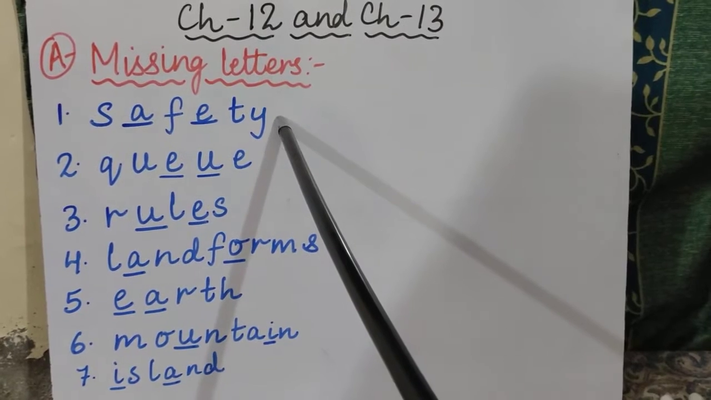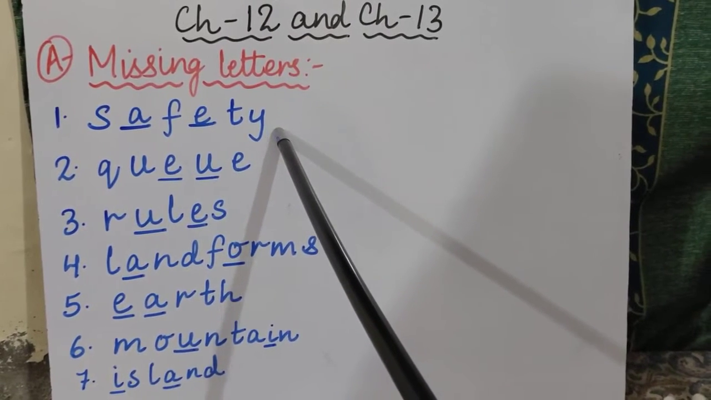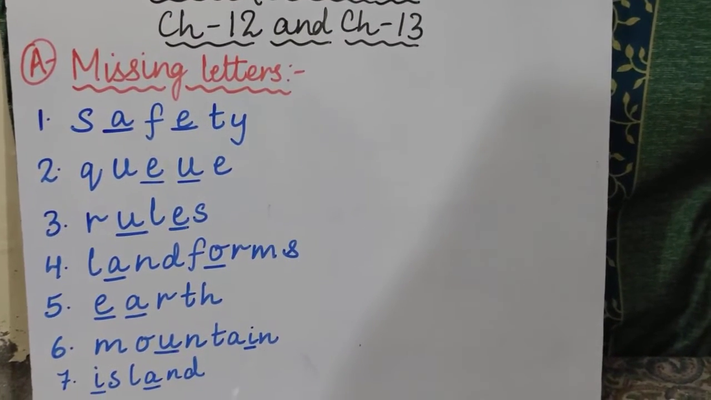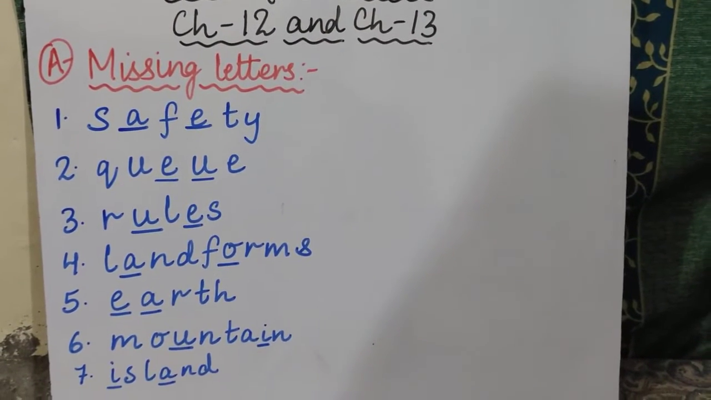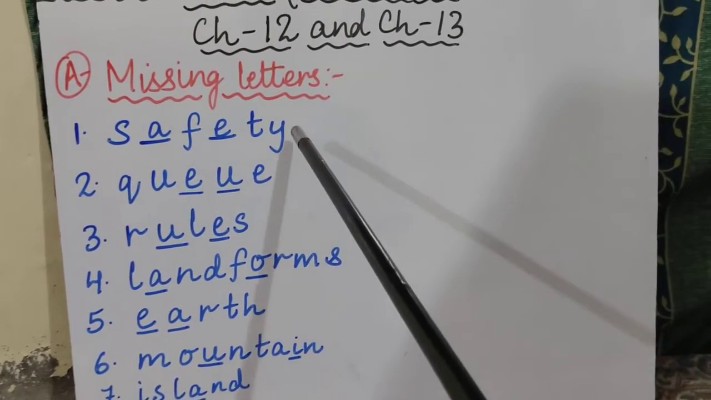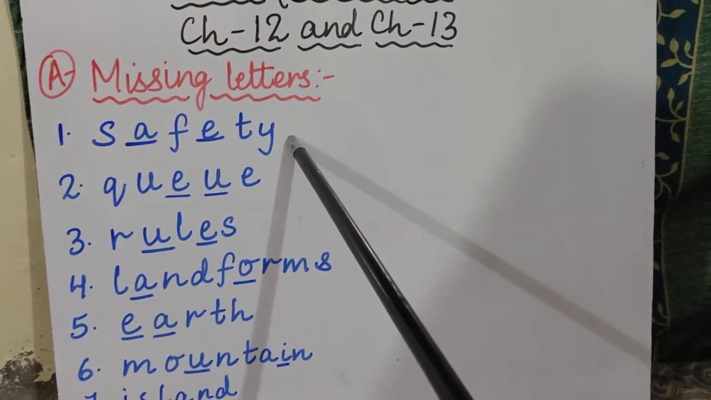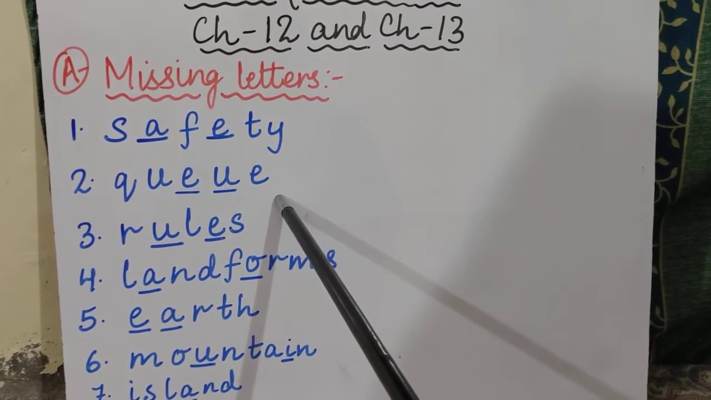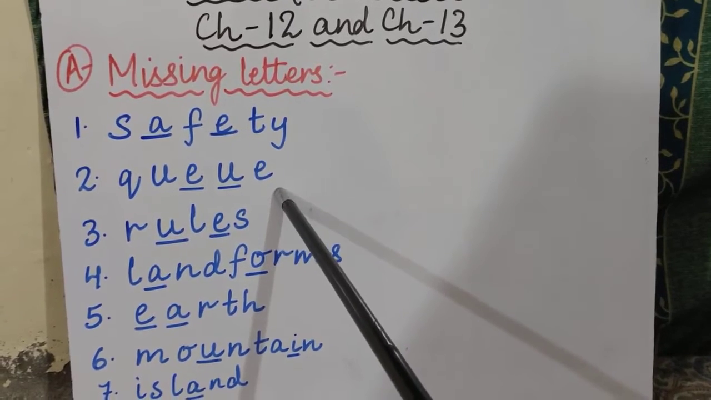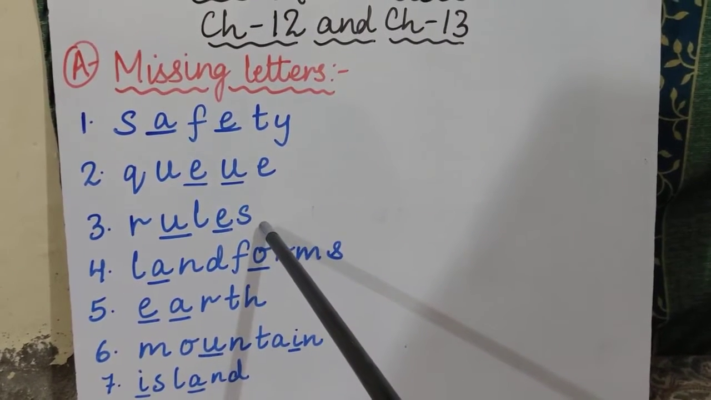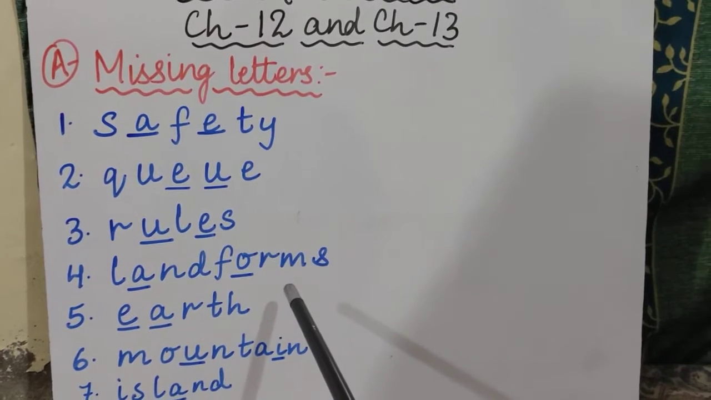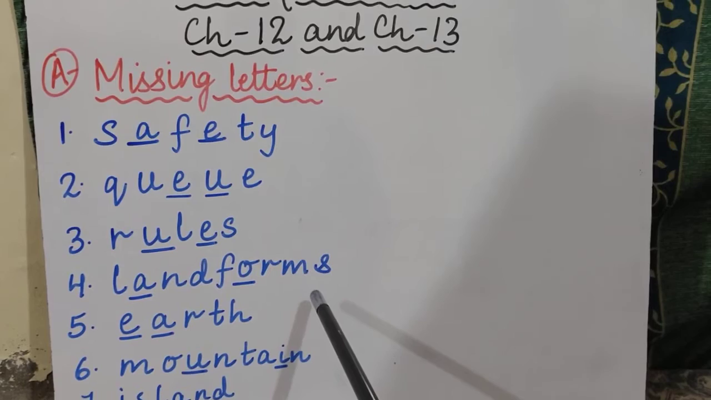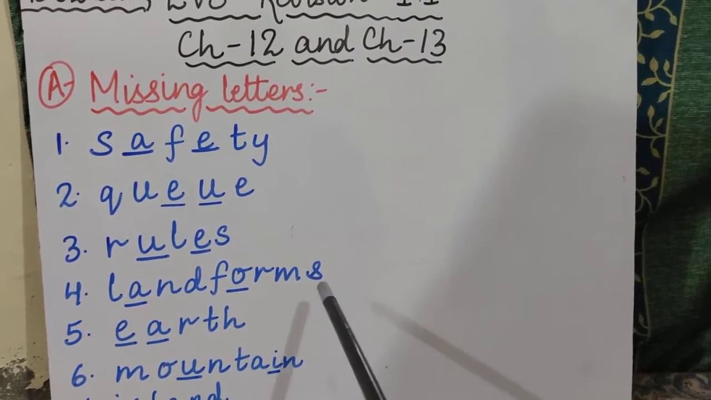First is safety, S-A-F-E-T-Y, safety. Now children, I have explained before also that for learning missing letters you have to know the correct spelling of each and every word. Clear? The first word is safety. Second is queue, Q-U-E-U-E, queue, that is to make a line. Third one is rules, R-U-L-E-S, rules. Then the fourth one is land forms, L-A-N-D, land, F-O-R-M-S, forms, land forms.